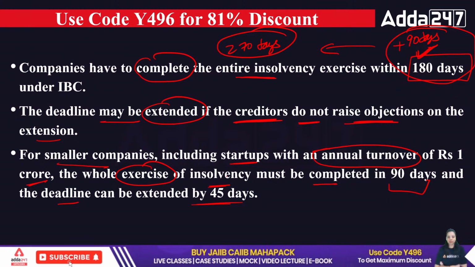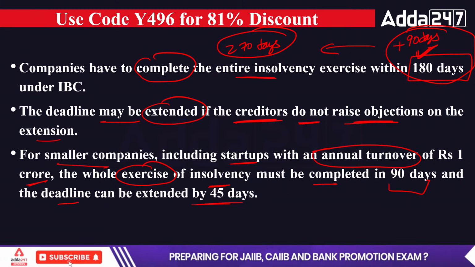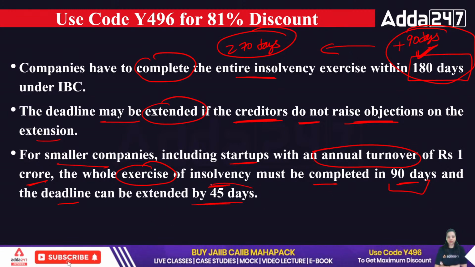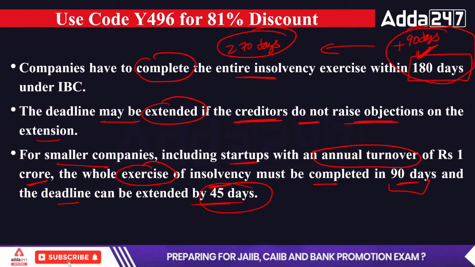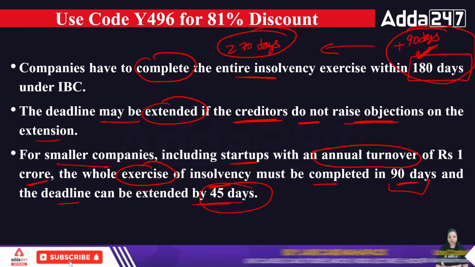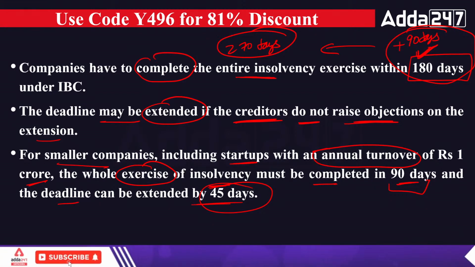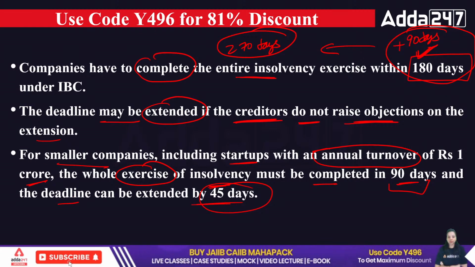But for the smaller companies, which also include the startups, the annual turnover of the company should be 1 crore. And in that case, the recovery will be done in 90 days. And if the customer needs an extension, then 45 days will be given. Okay. So this is how the Insolvency and Bankruptcy Code helps us recover the NPAs, the non-performing assets of the banks and financial institutions, and makes sure that the insolvent companies give back the loan.